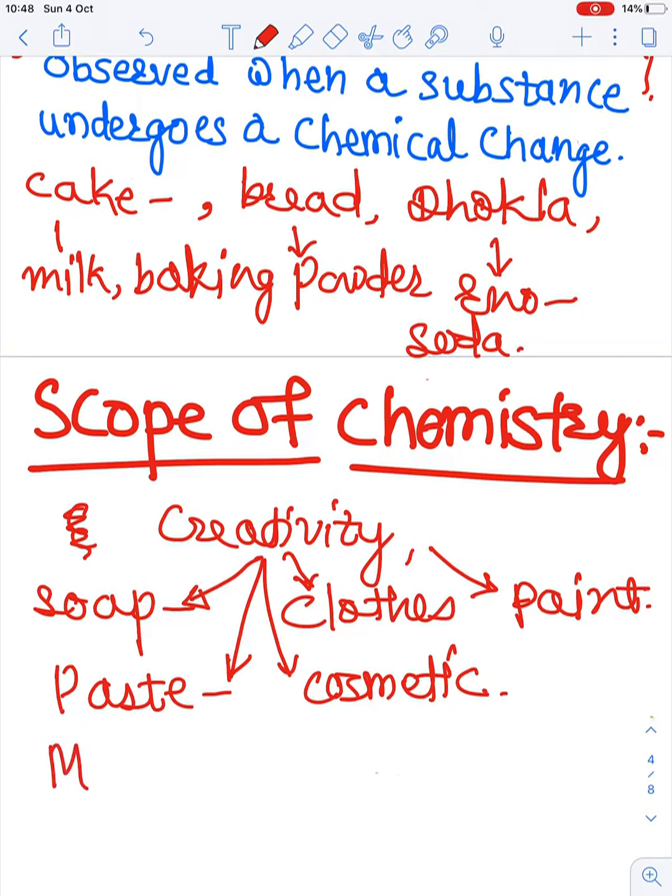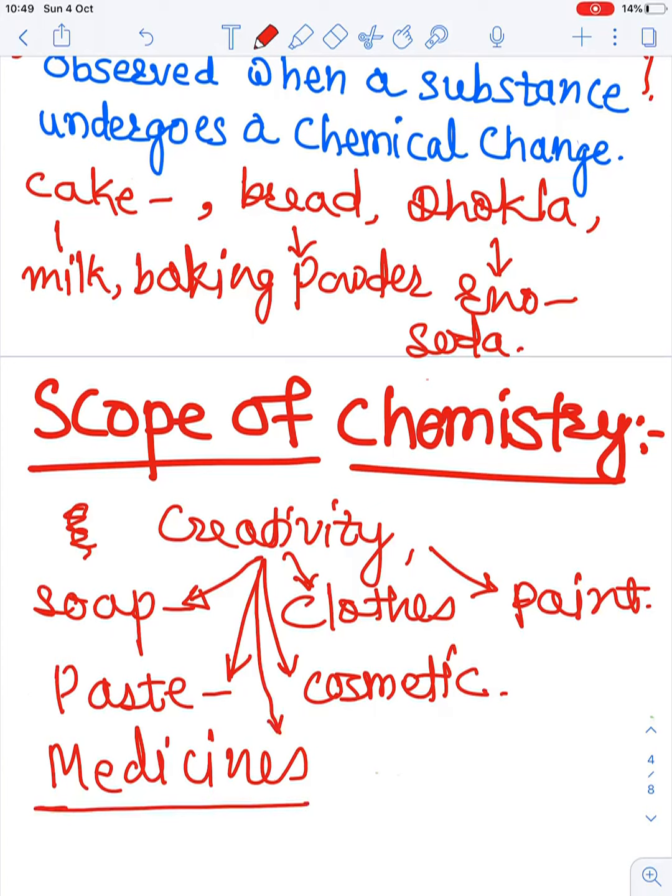And the medicines, whichever medicines we always need to take, are also a creativity of chemistry. And food is really a nice example of the creativity of chemistry. That is, we can make chapati from wheat flour, or we can make a cake, or bread, or dhokla. All these are the creativity of chemistry. That is, these food examples are the creativity due to chemistry.